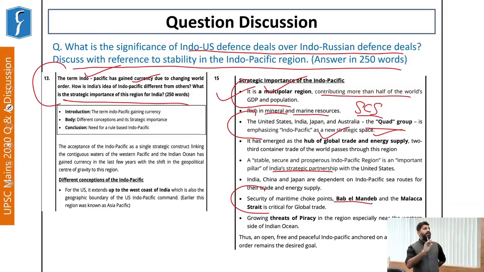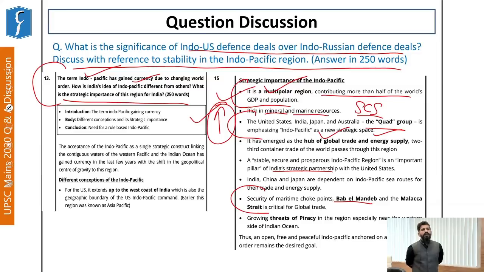Now, the question here requires us to identify what is the significance of Indo-US defense deals over the Indo-Russian defense deals. We all know that Russia has been a very important defense partner of India. More than 60% of our defense imports come from Russia. However, there has been an abrupt rise of China here in the Indo-Pacific region, and that is imbalancing the geopolitical scenario in this region.